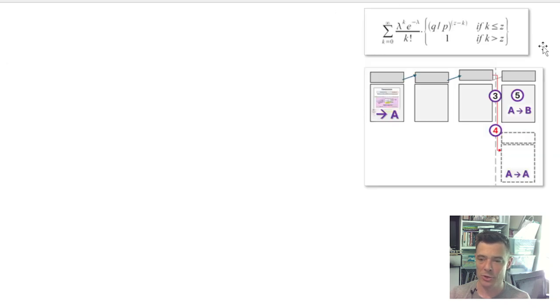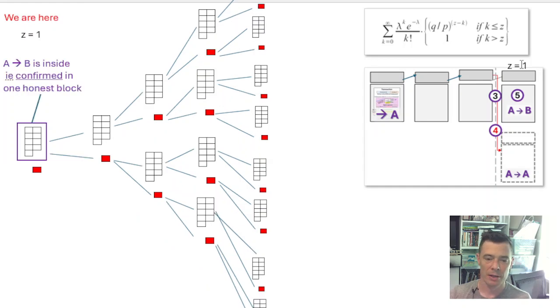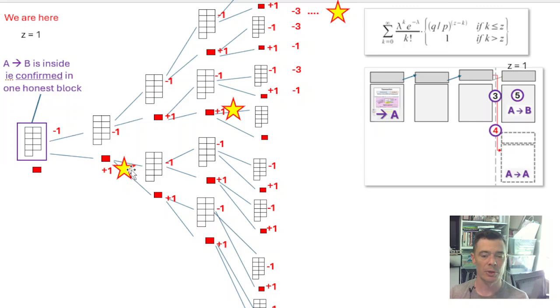All right, so let's move the equation here, and then we'll show this in a picture, and we're going to start with z equals 1, which means the transaction to Bob is confirmed inside of 1 block. So from Alice's point of view, she is already down 1. So these are her potential pathways going forward. If she wins, it's a +1. So this is showing her pathways to win.